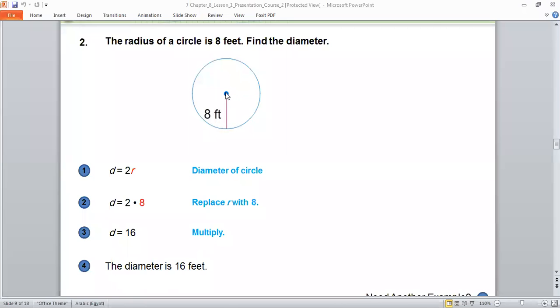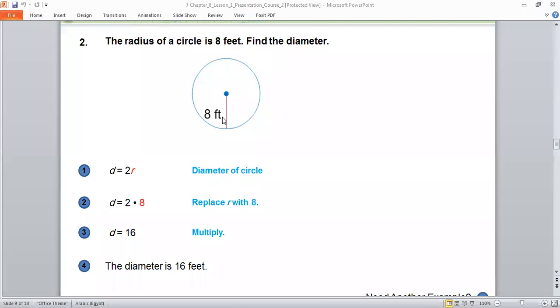Again, Ahmed, this part is called the radius. This line segment is called the radius because it is joining the center and any point on the circle. So this one is called what? This line segment is called the radius.